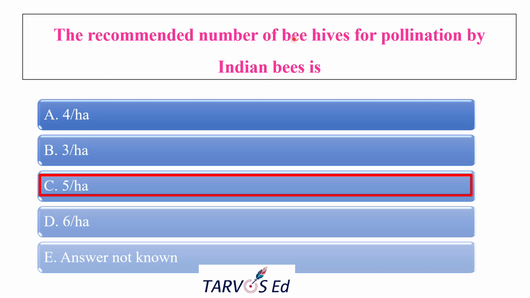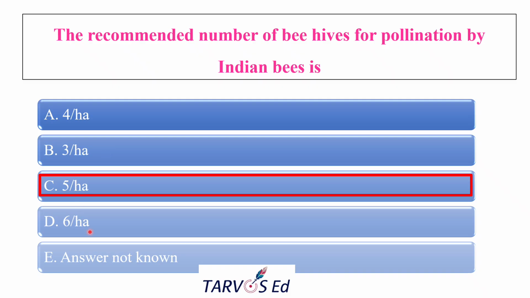So you need more colonies per hectare for effective pollination compared to Apis mellifera. 4 is very less. It works for less insect-dependent crops or areas with high wild bee activity, but it is not supporting pollination. So 5 per hectare is the recommended optimum for assured pollination. And 3 is again insufficient for most entomophilous crops, so that will lead to very poor fruit set and pollination.